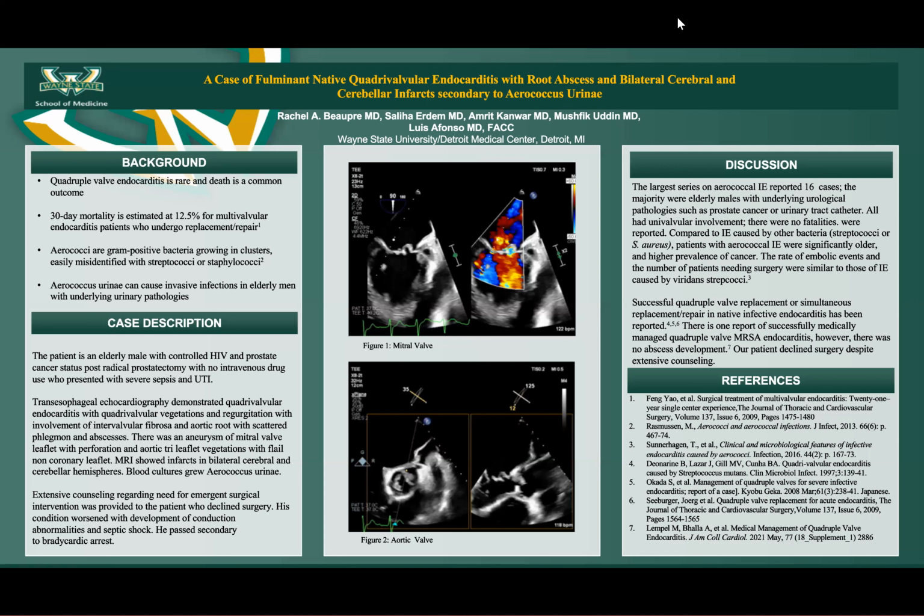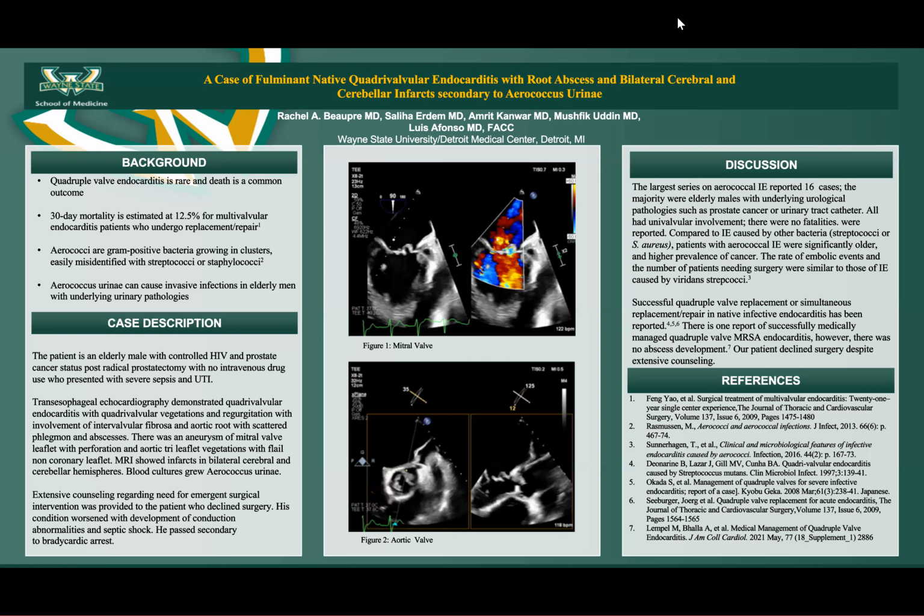Aerococci are gram-positive bacteria which grow in clusters and are easily misidentified with streptococci or staphylococci. The true incidence of aerococcal infections is underestimated due to this fact. Aerococcus urinae is responsible for urinary tract infections and can also cause invasive infections like endocarditis in elderly men with underlying urinary pathologies. Aerococcus urinae has 2 virulence mechanisms: 1, it can produce biofilm on materials, and 2, it can also induce platelet aggregation.